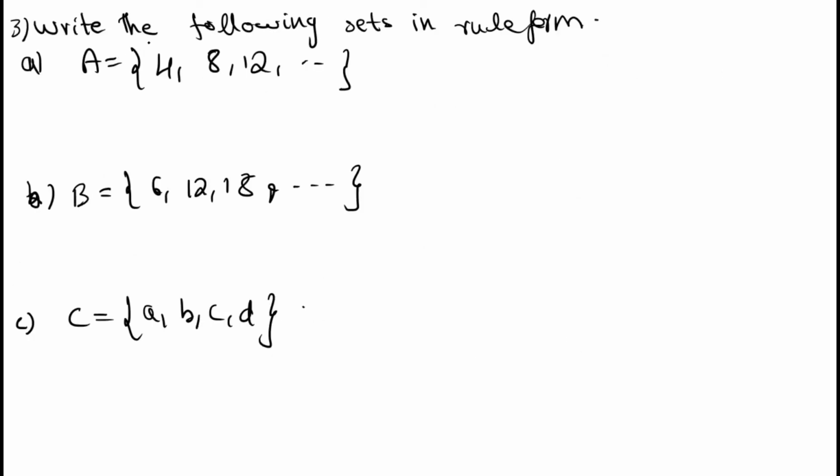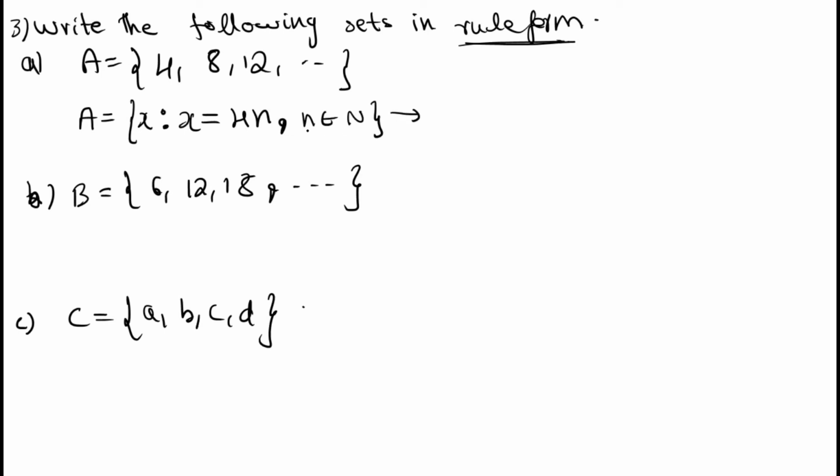See the next questions. Write the following set in rule form. In all these questions roster form is given. You need to write in the rule form. Here, first question A is equal to 4, 8, 12. We can write it as A is equal to set of all x such that x equal to 4 into n, that means multiple of 4, where n belongs to the natural numbers.